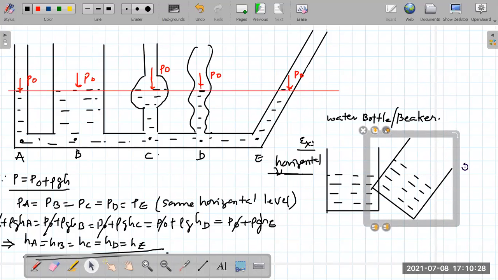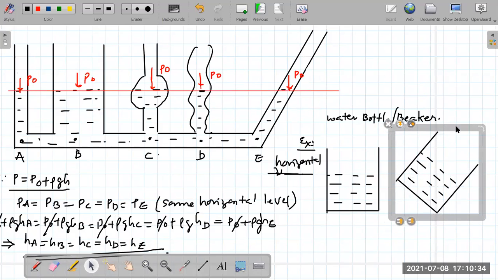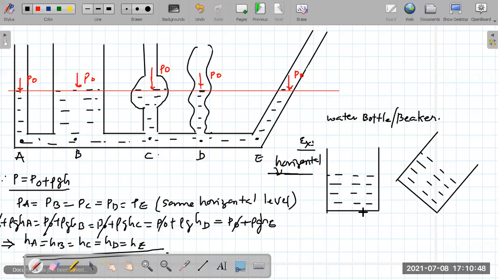Do you feel that the level of water will have this kind of shape? Will it form this way? Amruta, is the diagram in case B correct? This is case A.